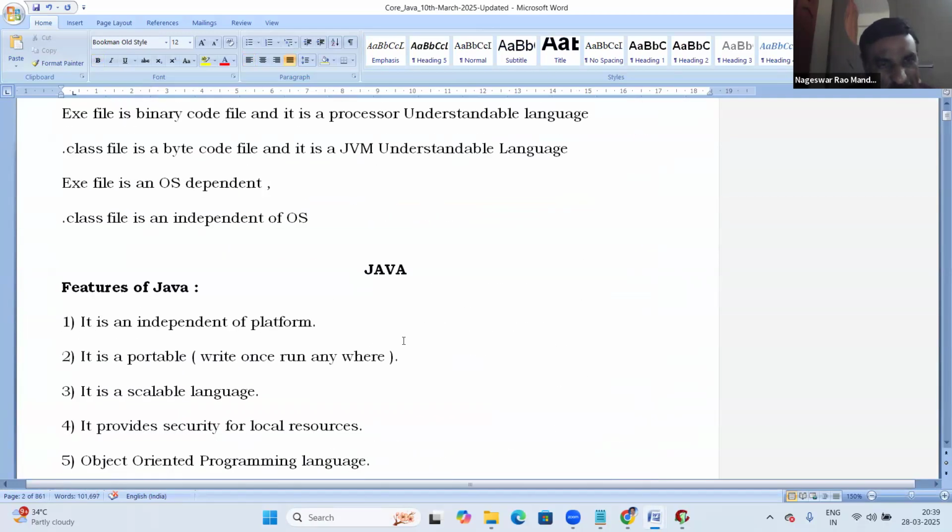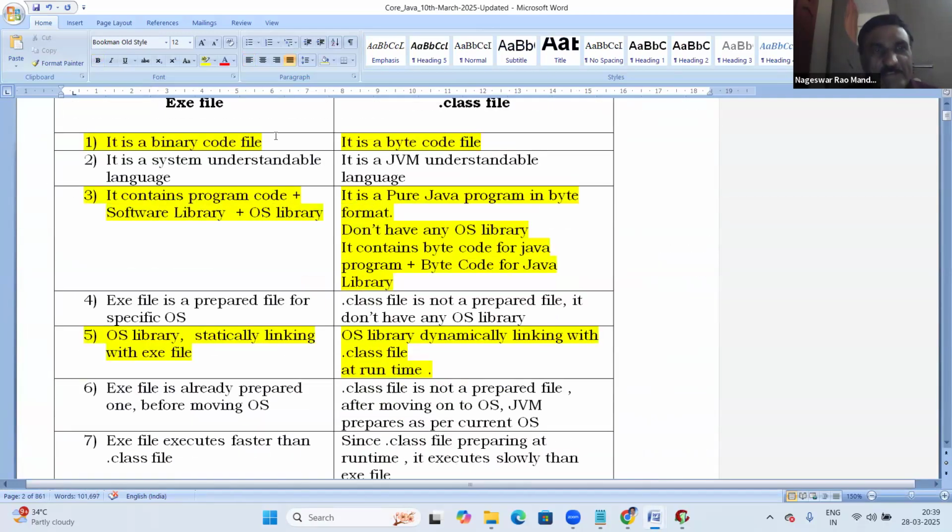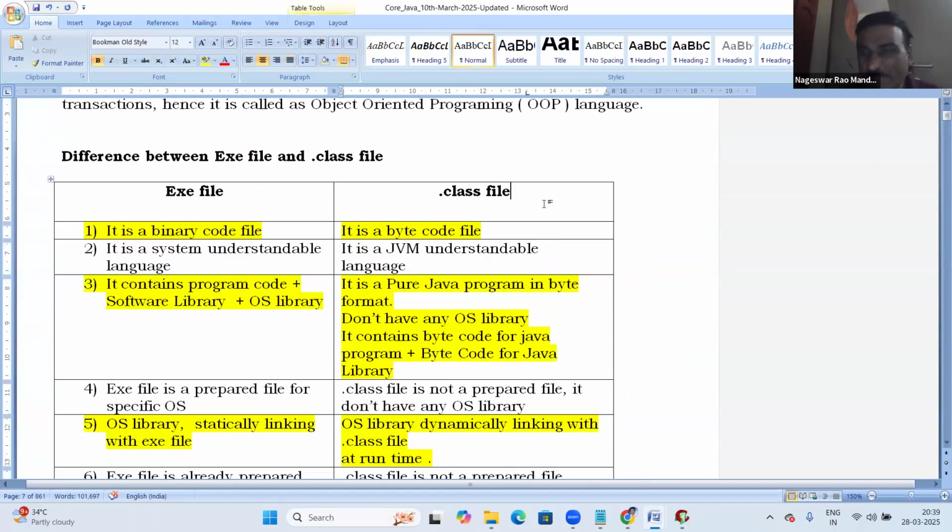I have prepared the exe file and dot class file differences very clearly. Exe file is a binary code file. Dot class is a byte code file.